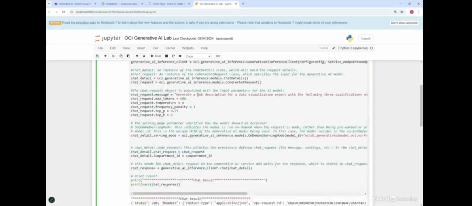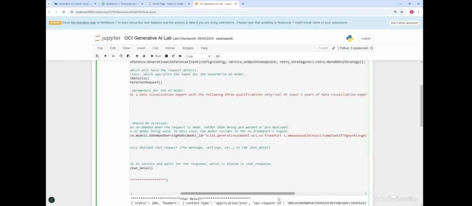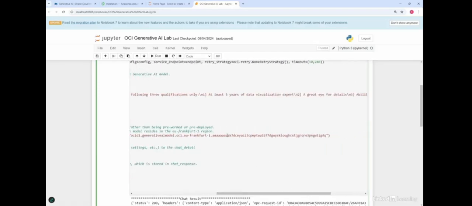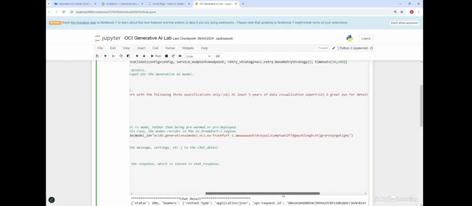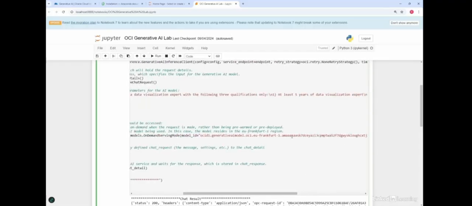And then what we do is we specify the serving mode, which is on demand. So it's not pre-warmed or anything, it's run on demand. And then we specify the model ID. This is the model which is running, the Cohere chat model, and you will see that each of these models has a different kind of OCID. So that's how we associate that this particular model is the one we are planning to run.